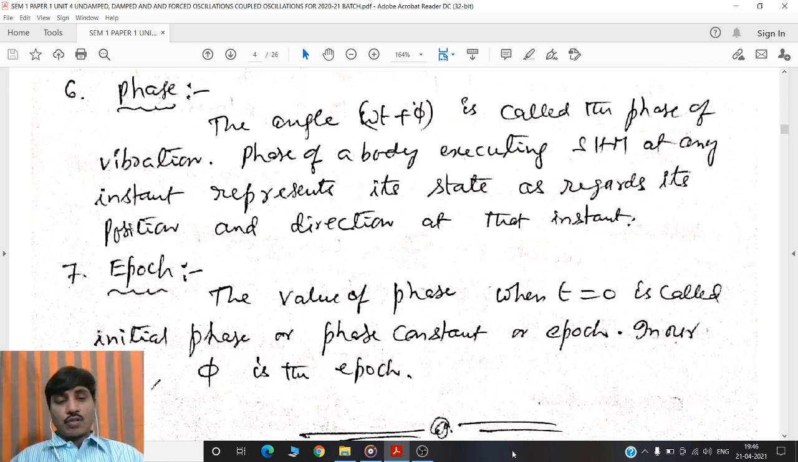The last characteristic is epoch or initial phase or phase constant. The value of phase when t is equal to 0 is called initial phase or phase constant or epoch. In this case, when t is equal to 0, the phase is equal to phi. This phase phi is called initial phase or phase constant or epoch.